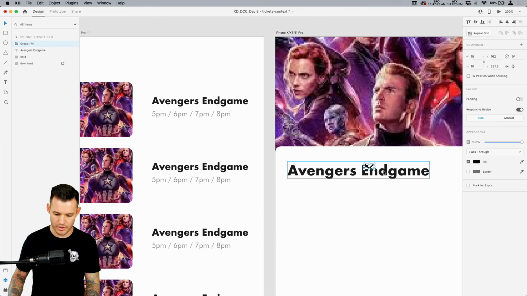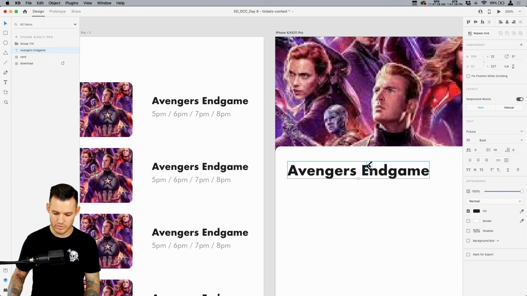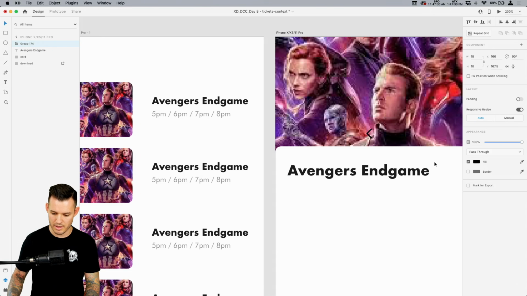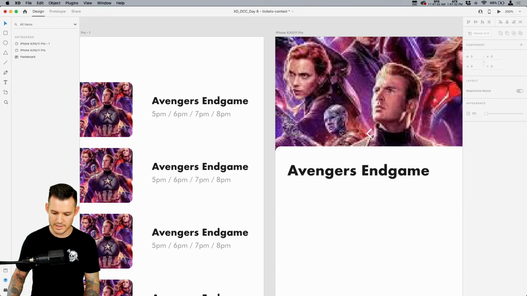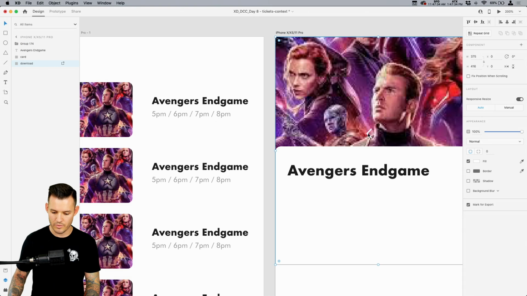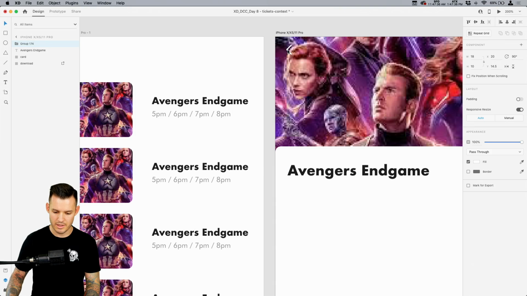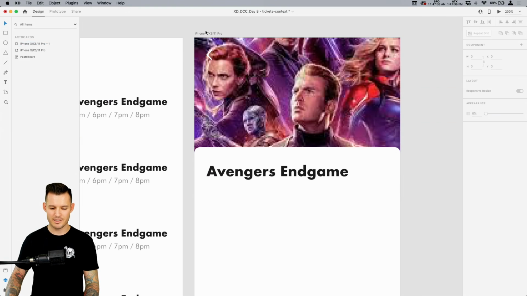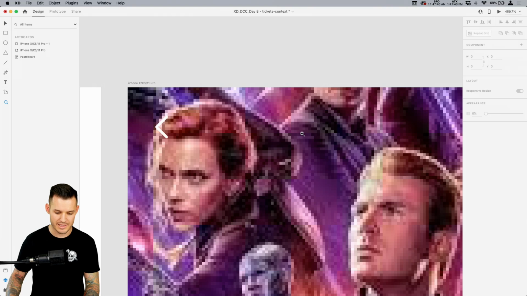So over here on our movie that we've actually tapped into, let's see if we can do this. Move it up, fill it with white, and maybe we actually want to think sometimes about, can you see it? Depending on the movie poster, you might not be able to see the back button.